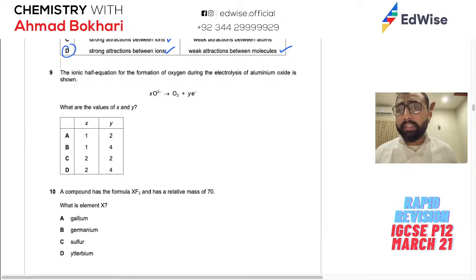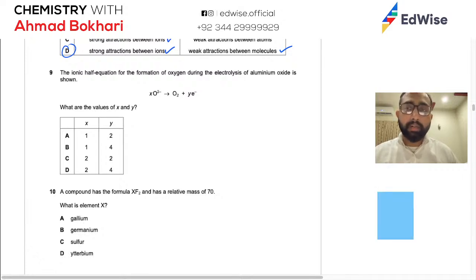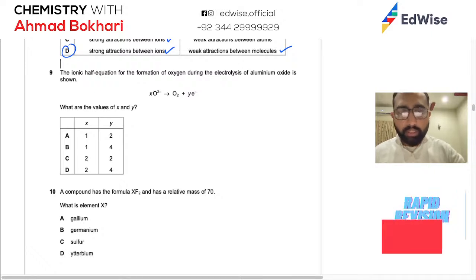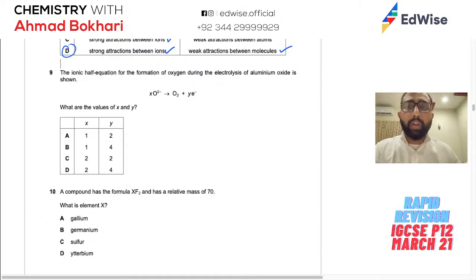Alright, the ionic half equation for the formation of oxygen during the electrolysis of aluminium oxide is shown. It's a very long statement, so let's break it down. When you read it, it is basically telling you that electrolysis is happening in aluminium oxide, and oxide is being broken down. So we are going to have oxide that is given off, that is discharged, and discharge means it has lost electrons. It says to balance this.